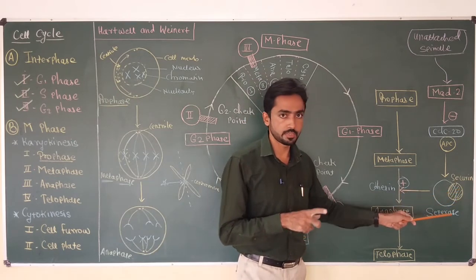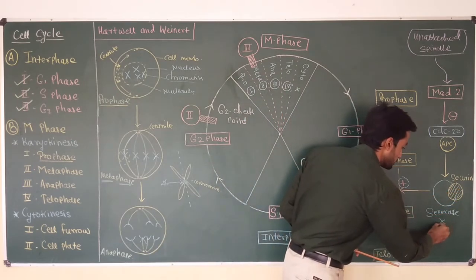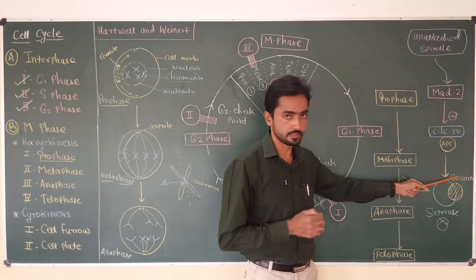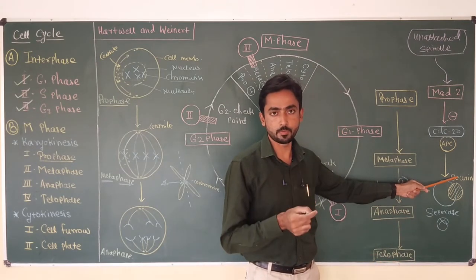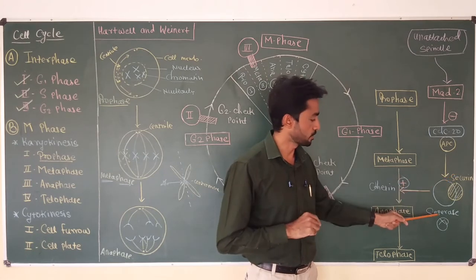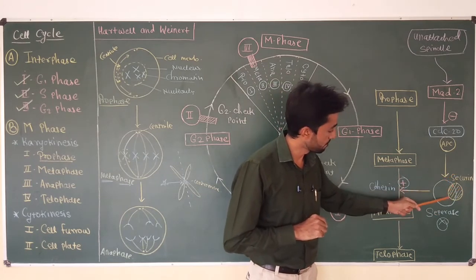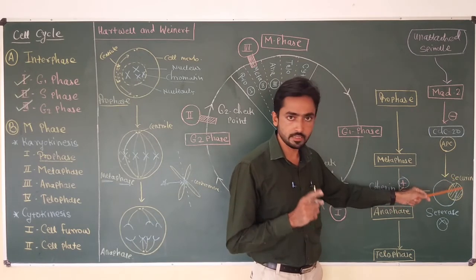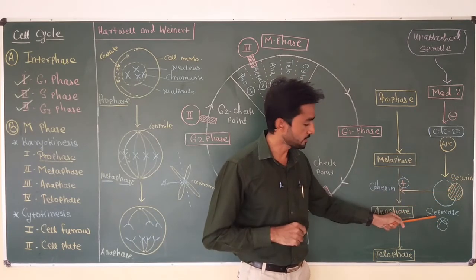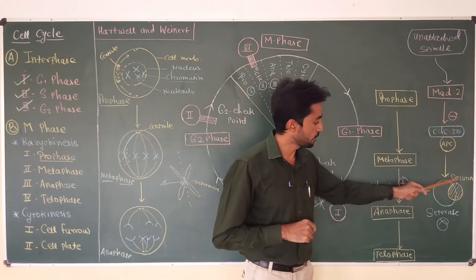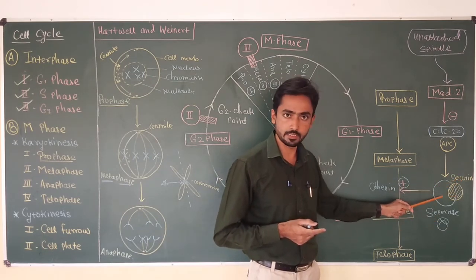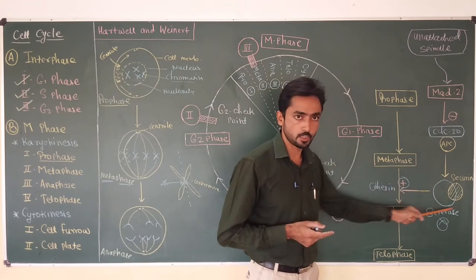Now this separase enzyme has one inhibitor. The separase enzyme is inactive when securin is present. This is a regulatory protein which is going to inhibit the action of separase. This securin, the small circle, is nothing but the inhibitor, and when securin is present on the separase enzyme, the activity of separase is inhibited. That means if securin is present on the separase enzyme, this complex is an inactive complex.